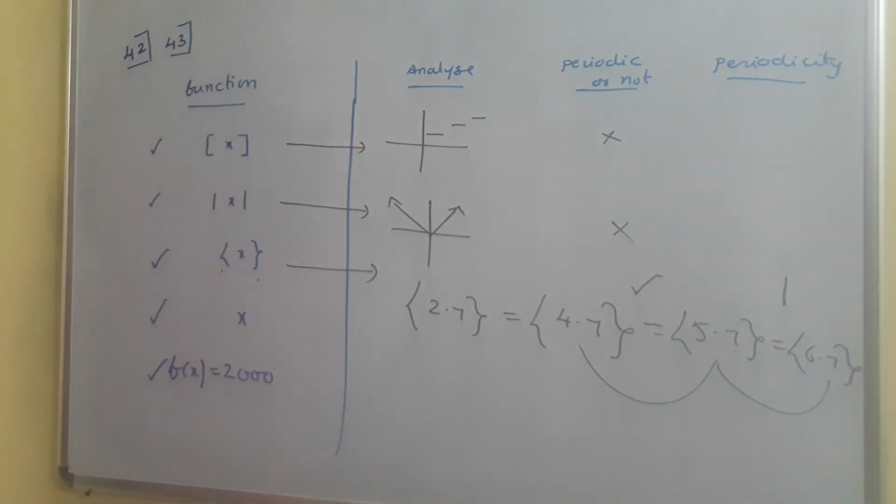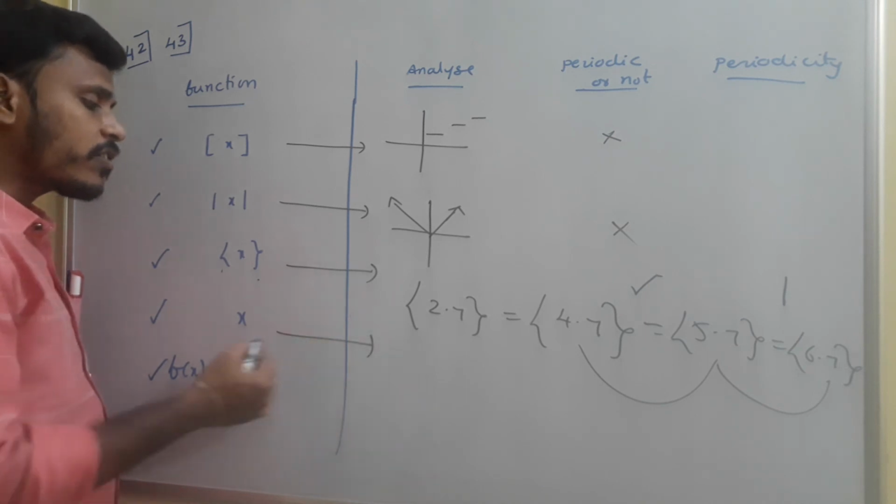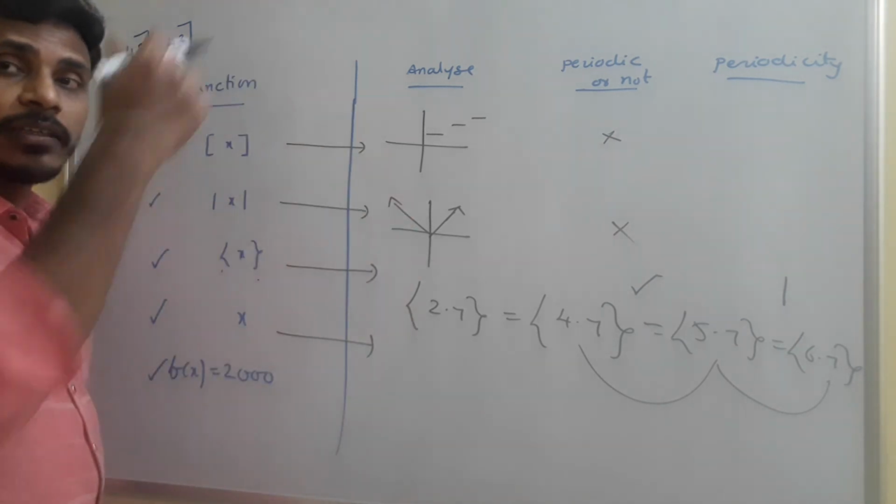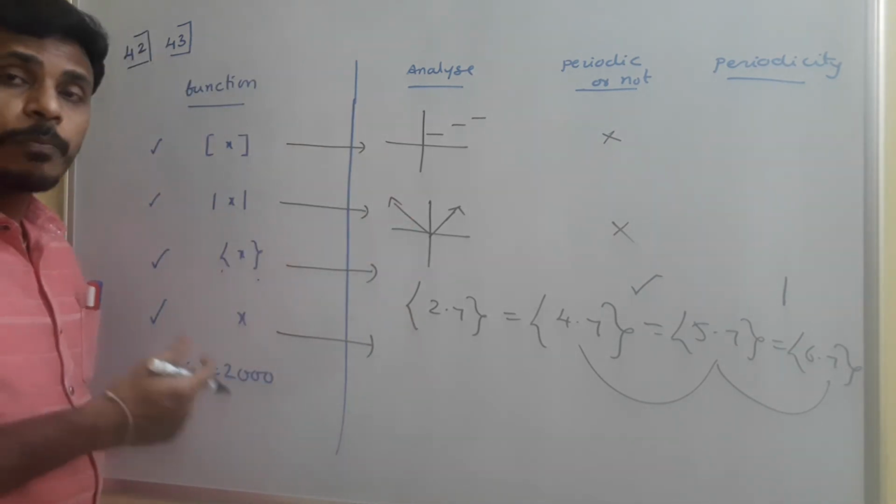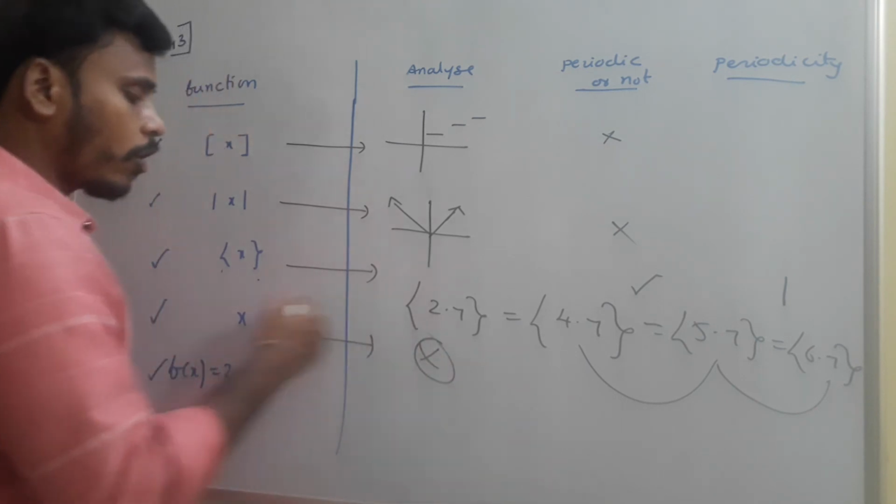Then the next thing is x. x is just a straight line. It goes on like that. So the behavior is not periodic, and that's why this is not periodic.